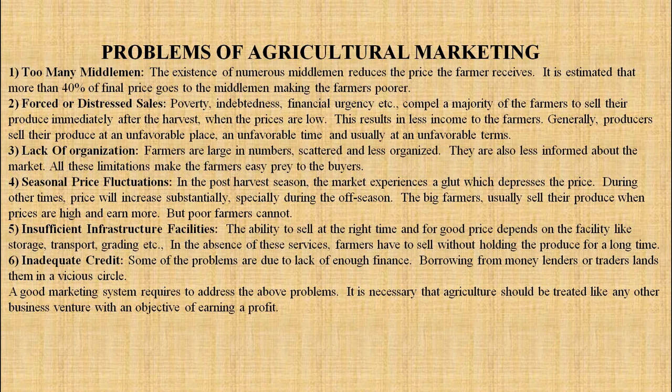Second point, forced or distressed sales. Poverty, indebtedness, financial urgency, etc. compel the majority of the farmers to sell their produce immediately after the harvest when the prices are low. This results in less income to farmers generally. Producers sell their produce at an unfavorable place and an unfavorable time and usually on unfavorable terms.